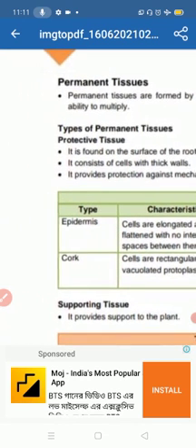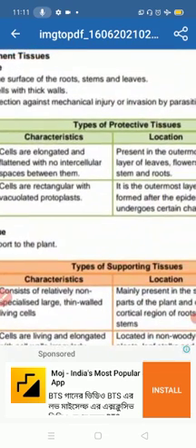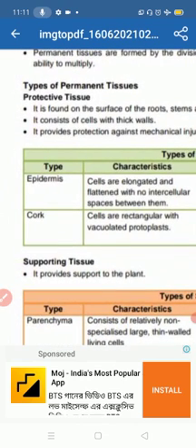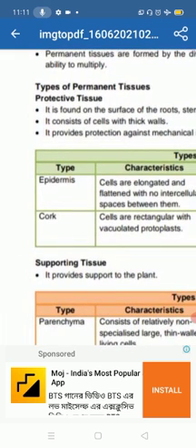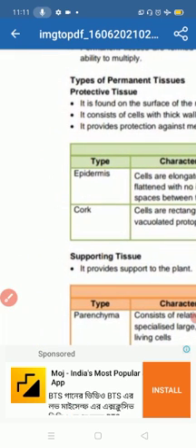Understand? Now let us learn the types of protective tissue. How many types of protective tissue are there? Let us learn. The types of protective tissue are epidermis and cork.